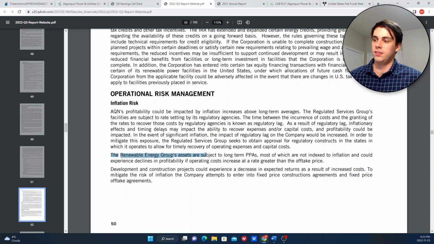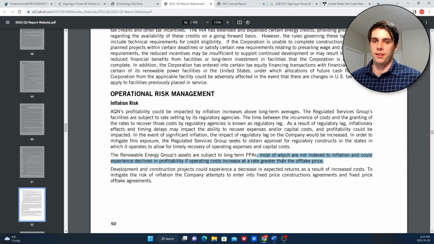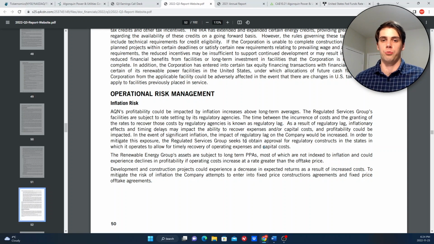Even their renewable energy assets earn revenue which is subject to long-term PPAs, power purchase agreements, most of which are not indexed to inflation and could experience declines in profitability if operating costs increase at a rate greater than the offtake price. So that's basically the same thing as regulatory lag, except they don't really have to talk to a regulator. It's more just the contracts that they set up with their renewable customers. So it's a really good lesson on why you need to understand a company in depth, and honestly just how reading the risk section about a company can be very telling.